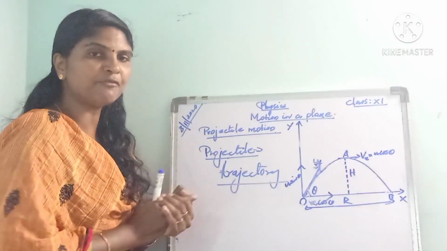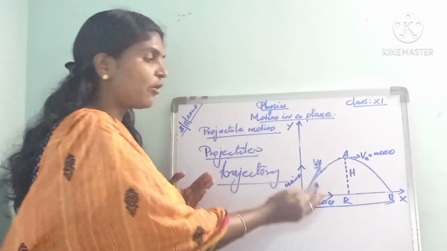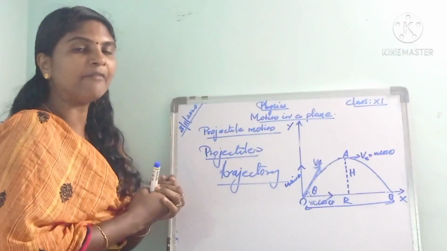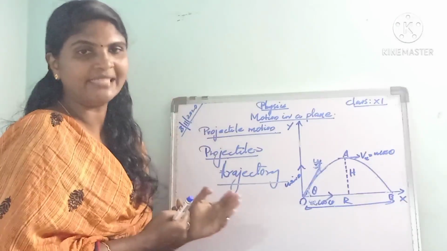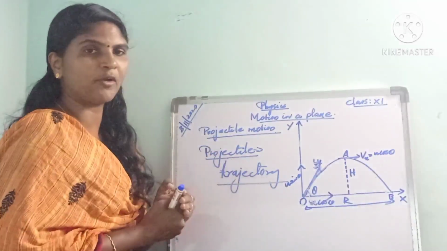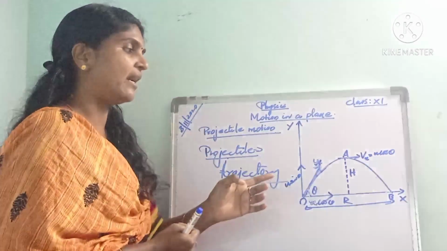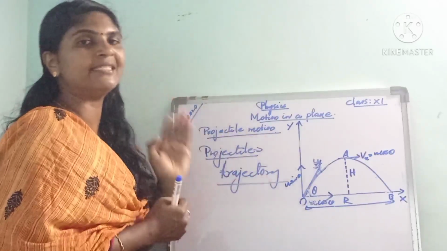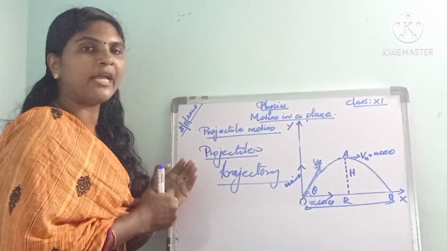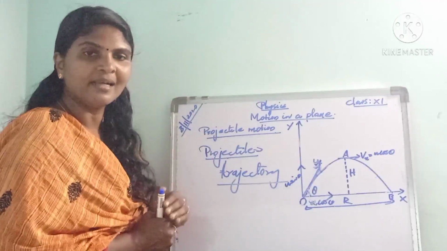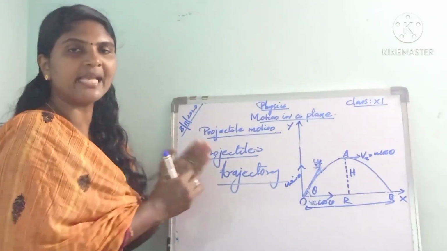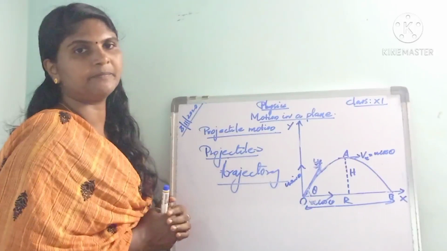First we find the equation of trajectory, next the time of flight, which you will see later, then the maximum height attained by the projectile and the horizontal range. Let's see one by one.